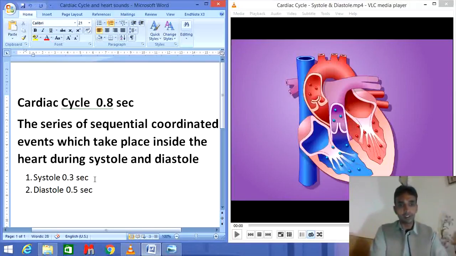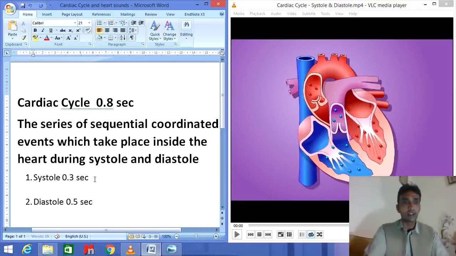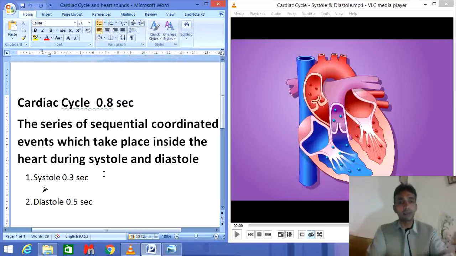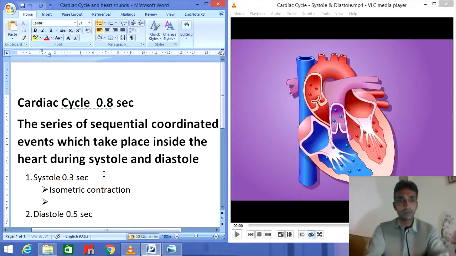Now coming toward the systole. Systole consists of two main steps. One is the isometric contraction. The second one is ejection period.